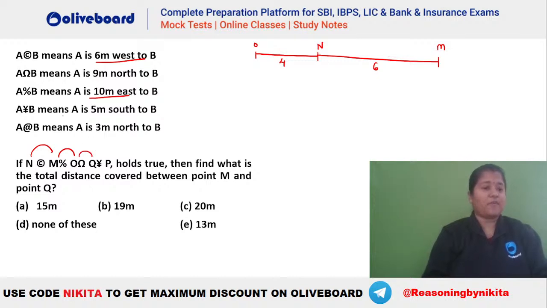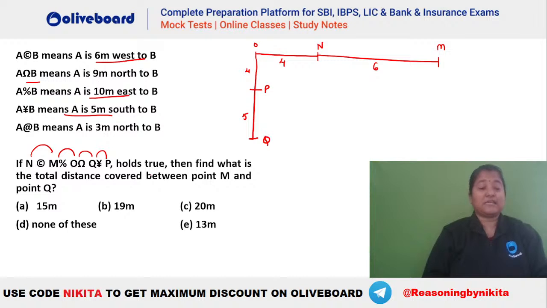Then we have O omega Q. Omega means north. So O has to be towards the north of this particular Q, right? So that means, let's say this is your Q here. And the distance between them has to be how much? This has to be 9 meters in total. Also, we have Q and P. What is the value? That is south. So Q has to be 5 meters south of this particular position. That is your P. So this is your 5. That means this has to be 4 because OQ in total was how much? This is your 9. Isn't it?